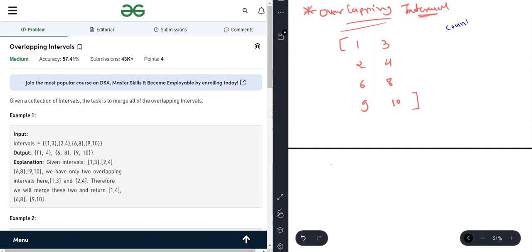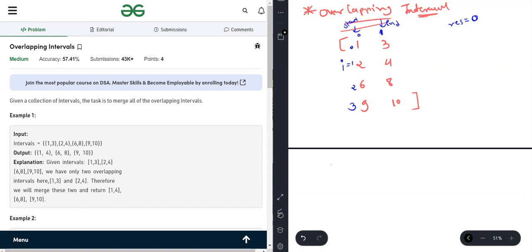First is the count, not a count, but a result, starting with 0. We are taking i from 1. If we look at the index, we know that it's an n cross 2 matrix, means n rows and 2 columns, because the first is the start, and this is the end.